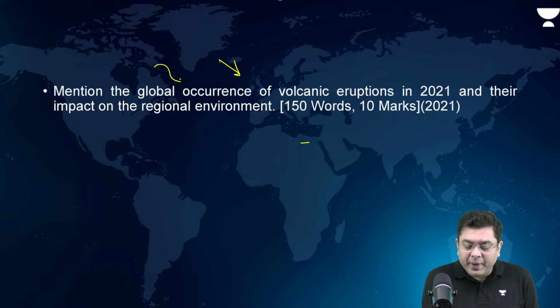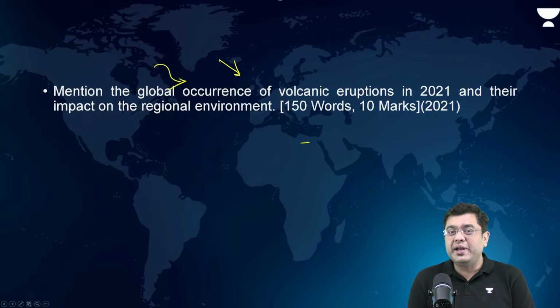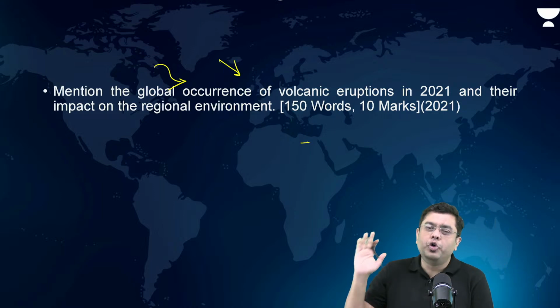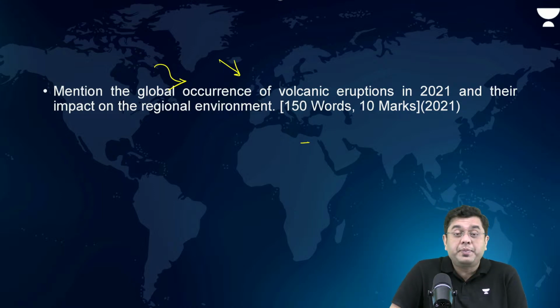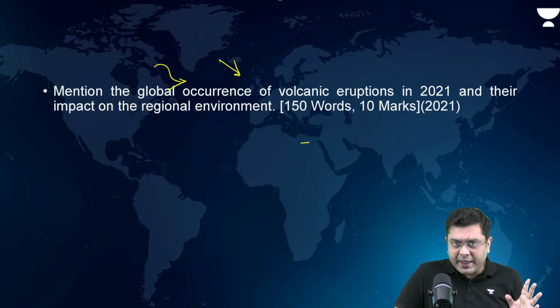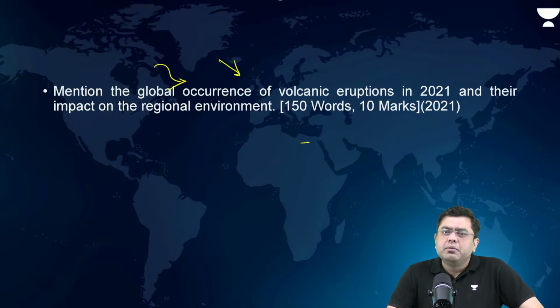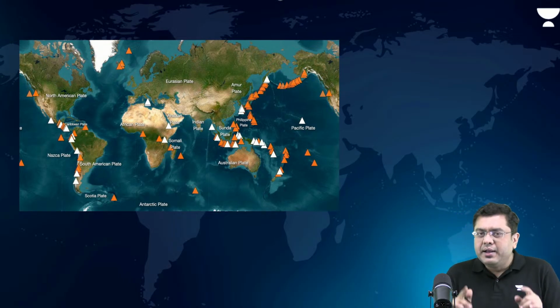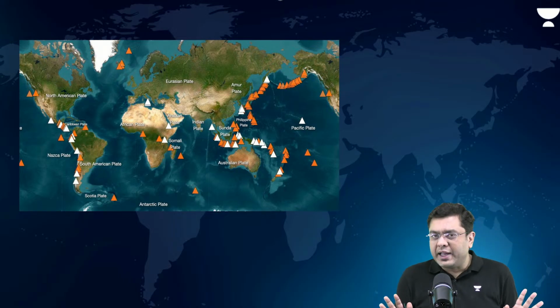Now, mention the global occurrences of volcanic eruptions in 2021. As a candidate, you are not required to list all the volcanic events which happen in a year. So don't get absolutely worried by this question. Just a broader idea where volcanic eruptions have occurred and also the reasons thereby. So, first of all, whenever you talk about these volcanic eruptions, the map has to be drawn, with areas indicating volcanic presence. Now, every other year, certain areas will experience volcanic eruption.